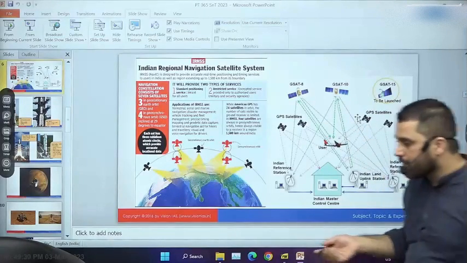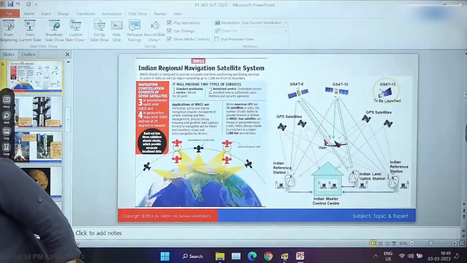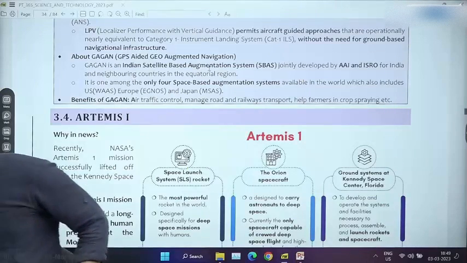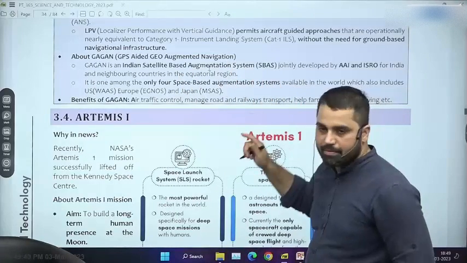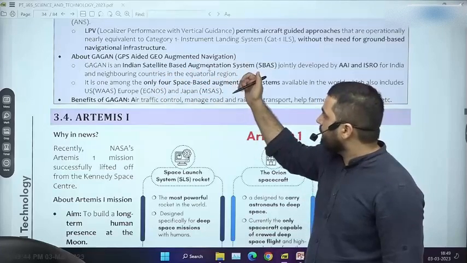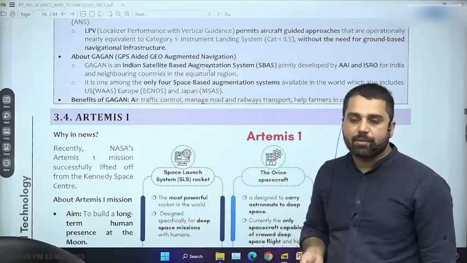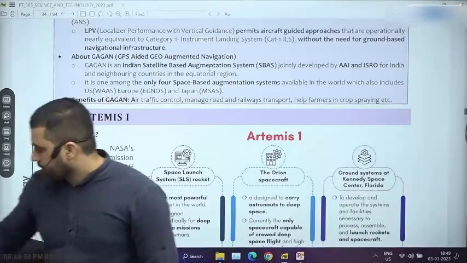So the full form of Gagan, it simply means GPS Aided Geo Augmented Navigation, that with the help of GPS satellite we are actually helping our civilian aircraft movement, right? Simple. So that simply means that we are taking the help of GPS satellite.